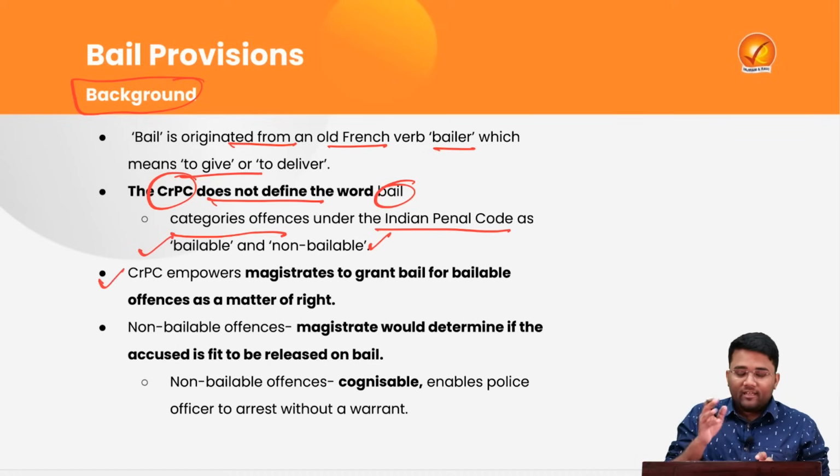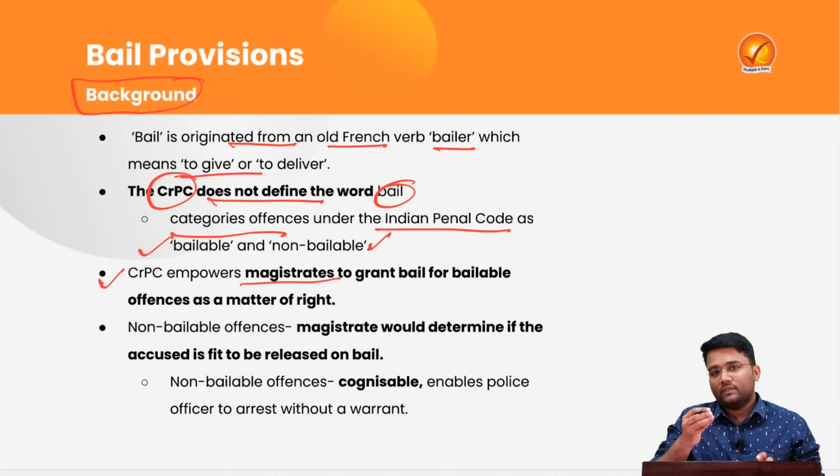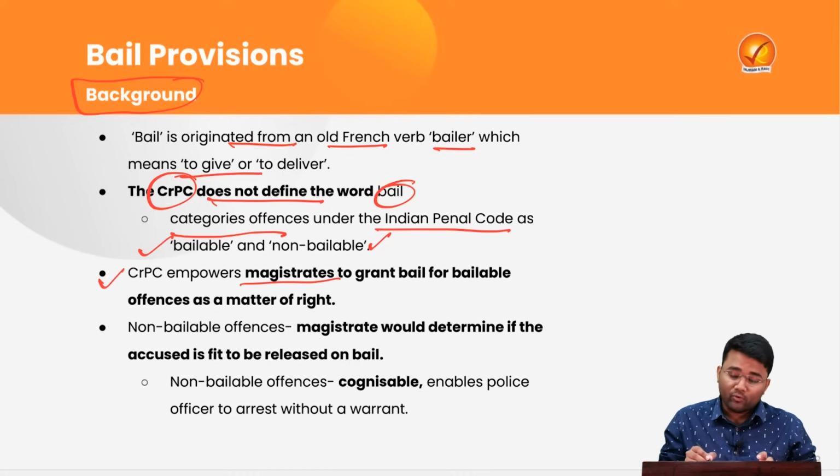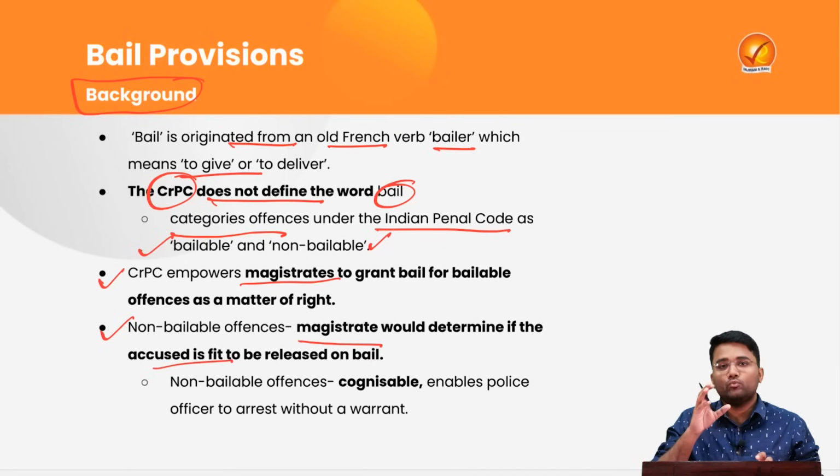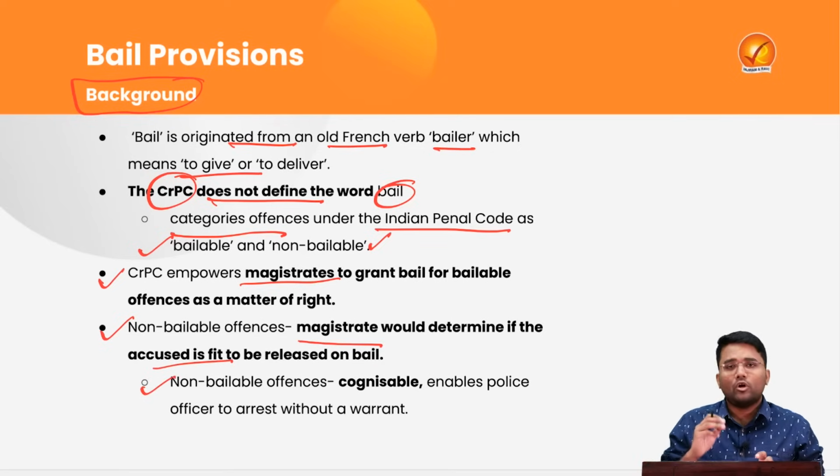The CrPC empowers the magistrate to grant bail for a bailable offence as a matter of right. It means people who are being prosecuted under a bailable offence have a right to bail. Then there are non-bailable offences, where the magistrate would determine if the accused is fit to be released or not, after considering all the facts related to that particular case. These non-bailable offences are generally cognizable.